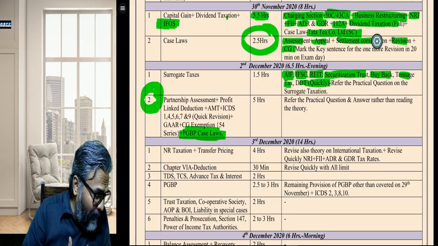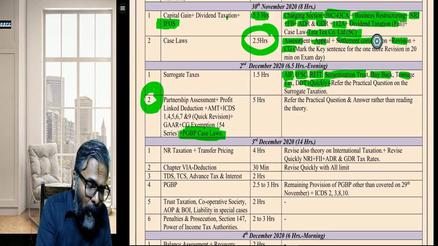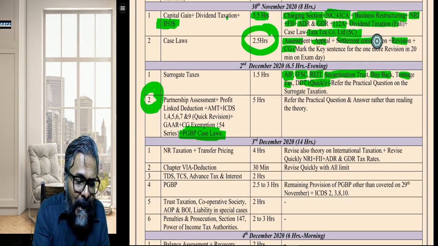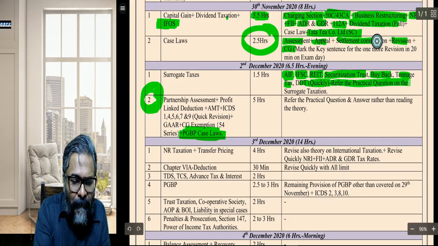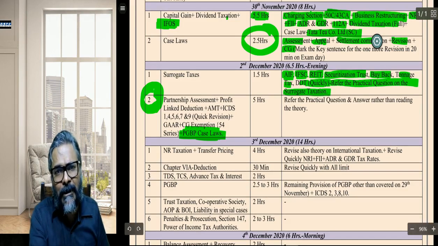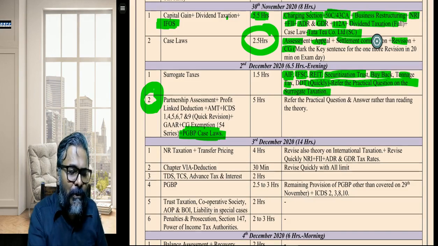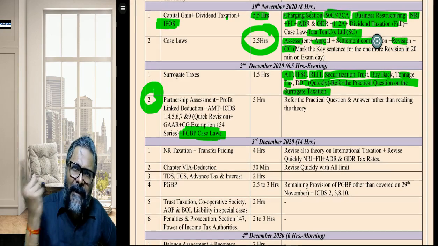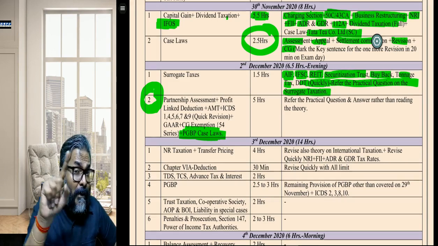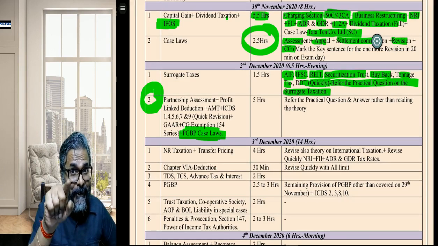Now, students, my humble suggestion to all of you would be, for all these topics of AIF, IFSC, REIT, Securitization Trust, Buyback, Tonnage Tax, you refer the practical questions on the surrogate taxation. Directly refer the practical questions on the surrogate taxation. Meaning thereby, AIF, directly practical question. Students, if you know, there is a loss part. Are you aware of that one?